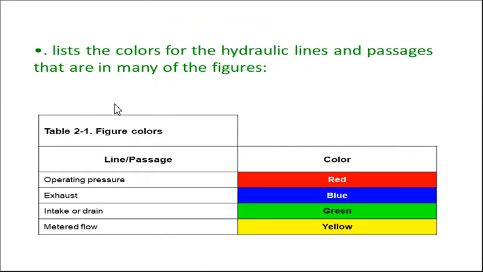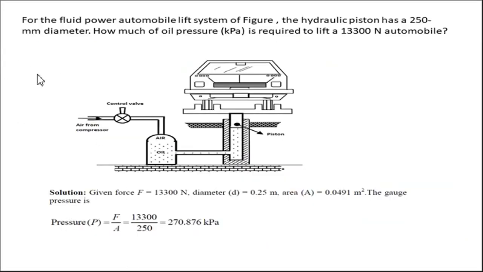Then there are some color codings. Whenever you visit any fluid power line, a red line means operating pressure, that is a high pressure line. Blue lines are for exhaust. Intake lines are usually green in color, and wherever the flow is metered, that means controlled flow, you will get yellow lines. This is how the lines are color coded in the system, in order to identify the pressure, so the operator can take appropriate care while in the vicinity of that line.